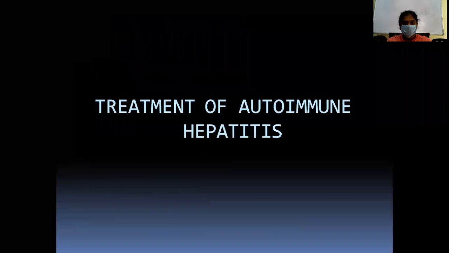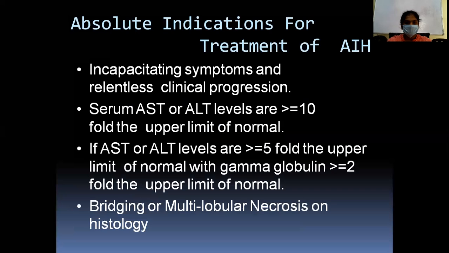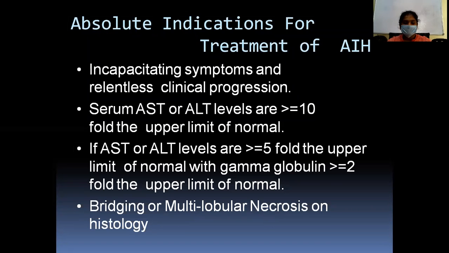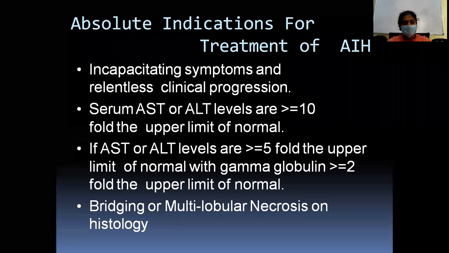So the treatment of autoimmune hepatitis. Now we'll discuss the treatment of autoimmune hepatitis. Absolute indications are serum AST or ALT levels more than or equal to 10 times the upper limit of normal, or restless clinical progression, or AST or ALT levels more than or equal to 5 times the upper limit of normal with gamma globulins more than or equal to 2 times the upper limit of normal, bridging or multinodular necrosis on histology.